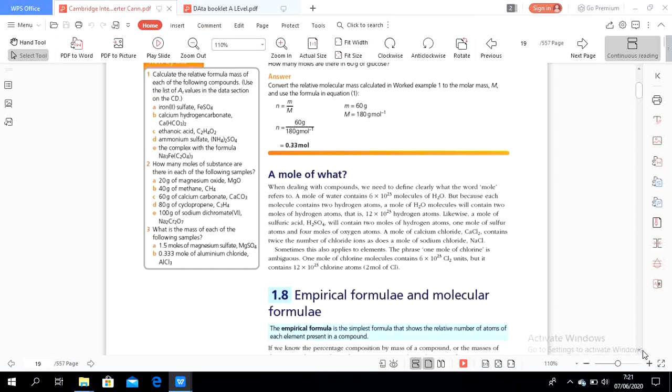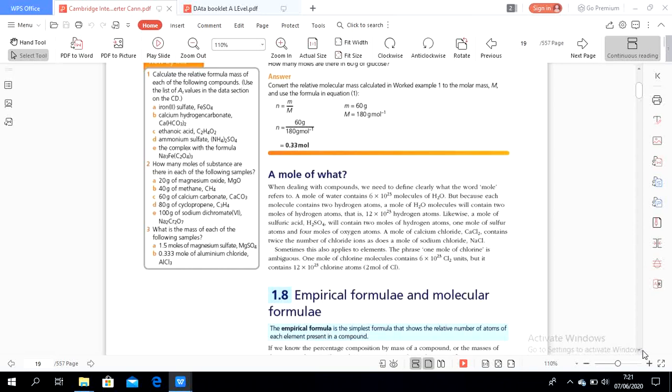Sometimes this also applies to elements. The phrase 1 mole of chlorine is ambiguous. 1 mole of chlorine molecules contains 6 times 10 to the power of 23 Cl2 units, but also contains 12 times 10 to the power of 23 chlorine atoms.